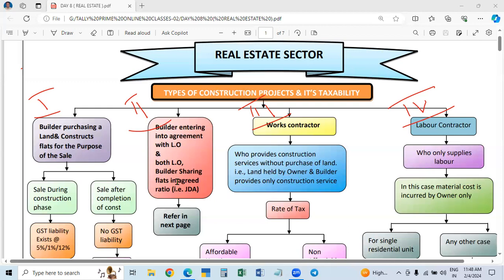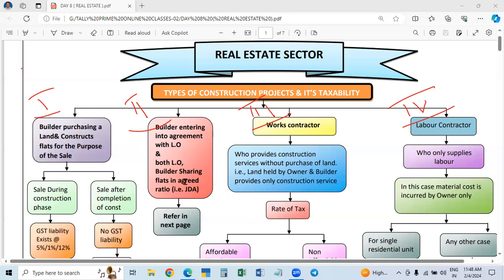All the expenses for the construction will be met by the builder only. In this case, both are benefited. The landowner, without spending anything, gets many units for his share. And the builder, without any land, by spending money only for construction, also gets some flats. And they will share.